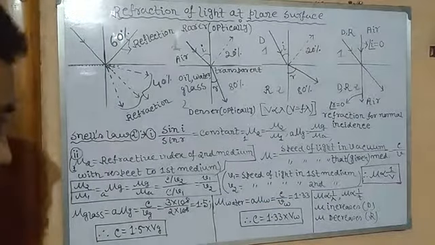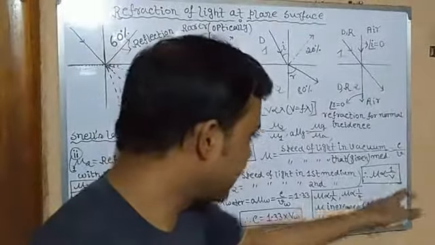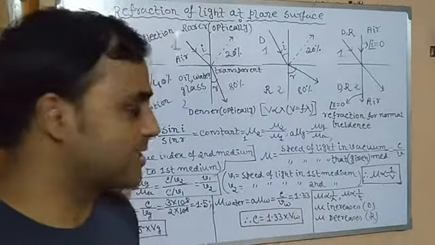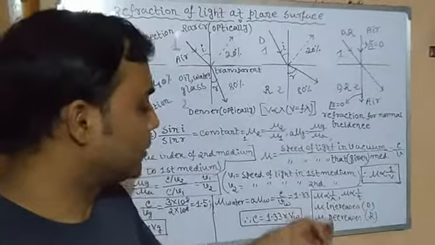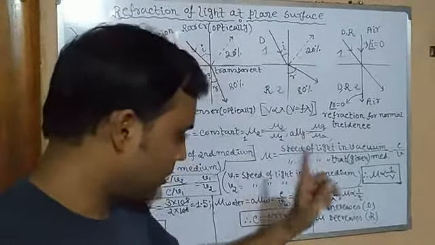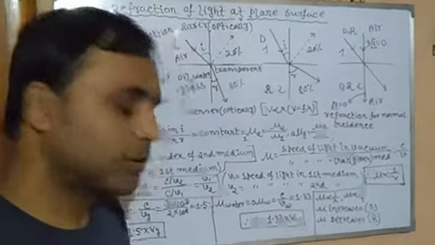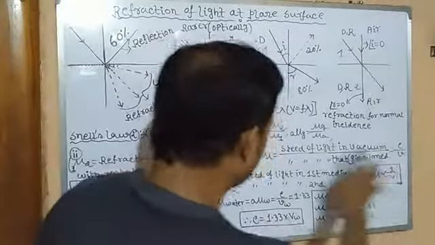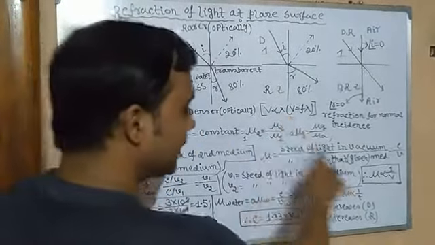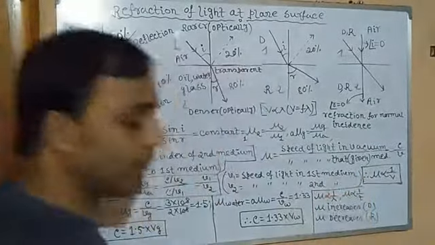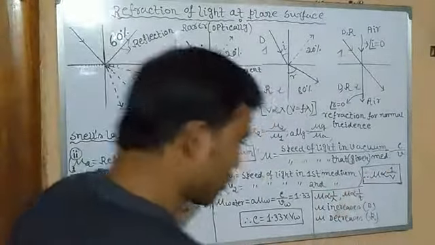Then again, from this relation we can easily establish the relation between mu and wavelength. Since v equals f lambda, v is directly proportional to lambda, isn't it? So mu is also inversely proportional to lambda. Mu is also inversely proportional to T.